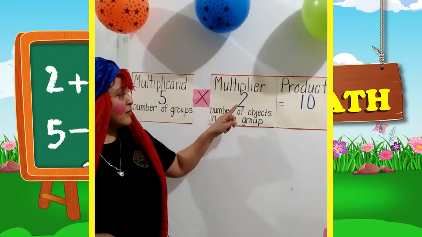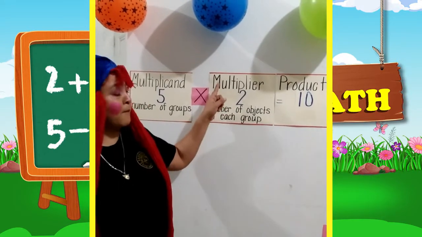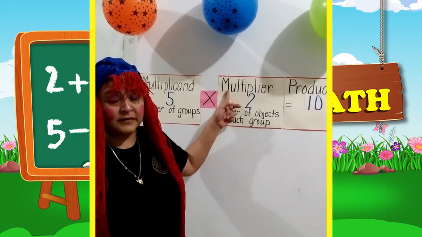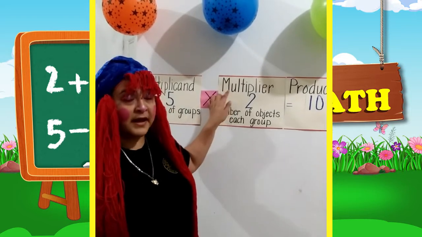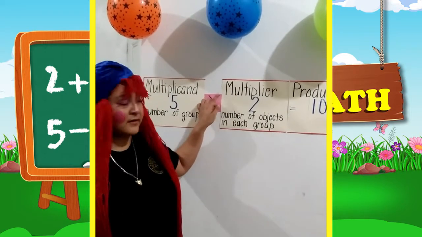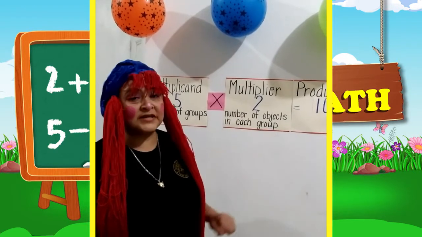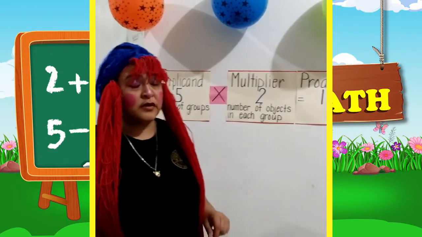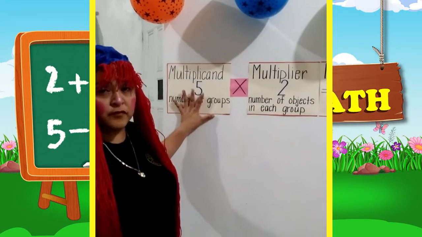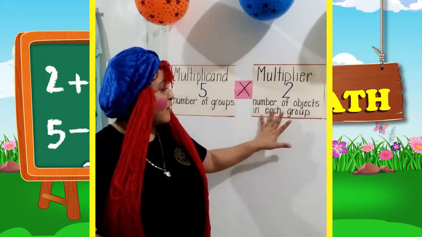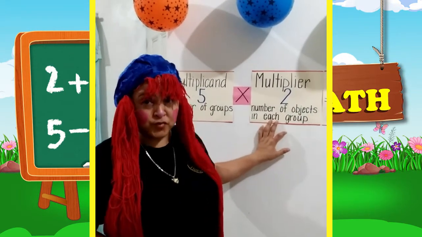And here, number 2 is called the multiplier. Again, multiplier. And what does multiplier mean? Multiplier means that it is the number of objects in each group. So here we have number of groups, and here we have number of objects in each group.